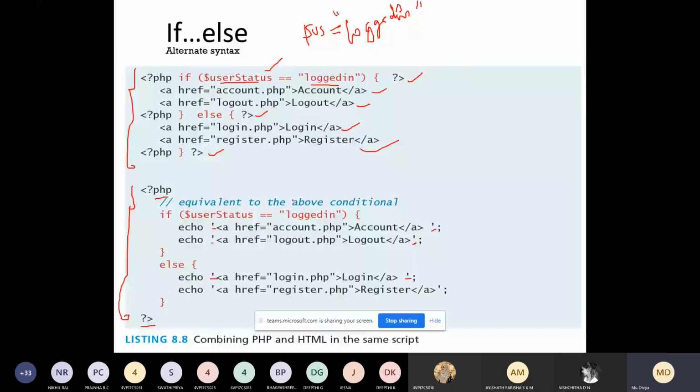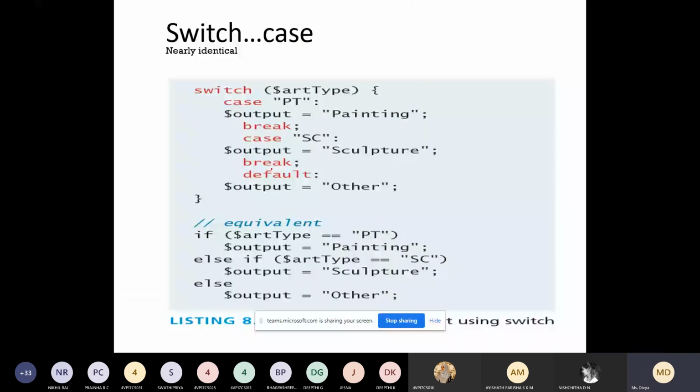One more example for the if else statement, so this is the switch statement. We already saw the switch statement in our 8th program, the calculator program, where we used a switch statement for performing different arithmetic operations. So even that example you can give in the exam if they ask you to explain the PHP switch case statement with an example. That example you can give, or else this is also one more example.